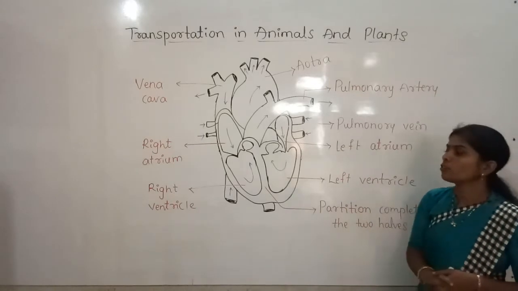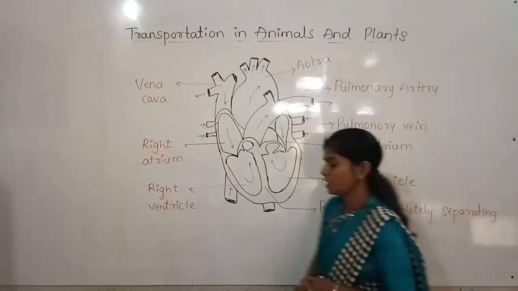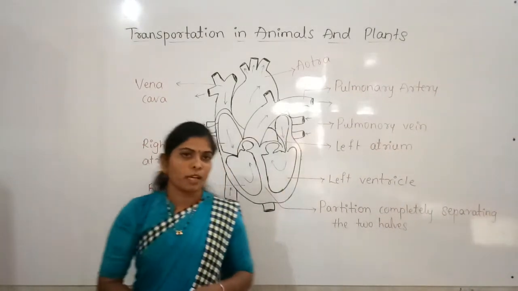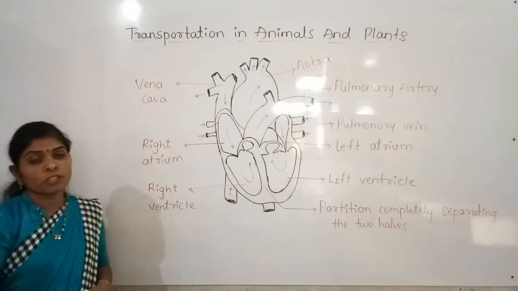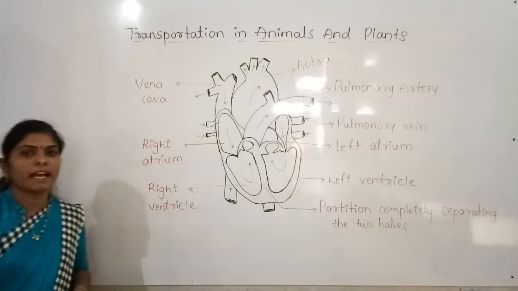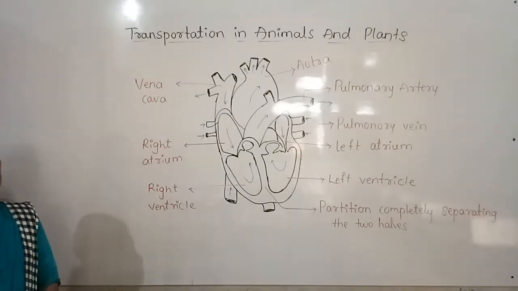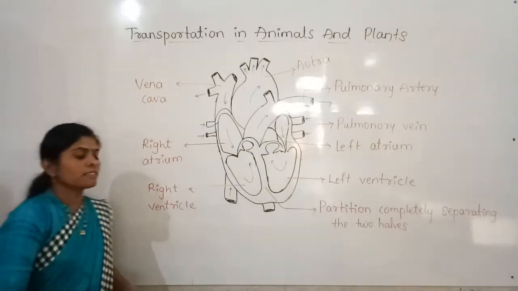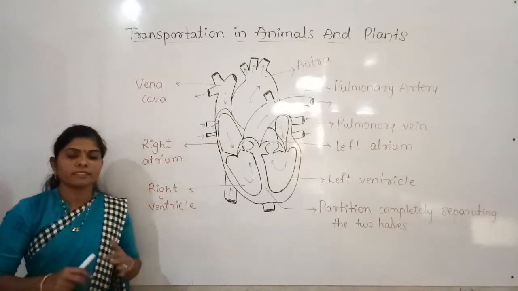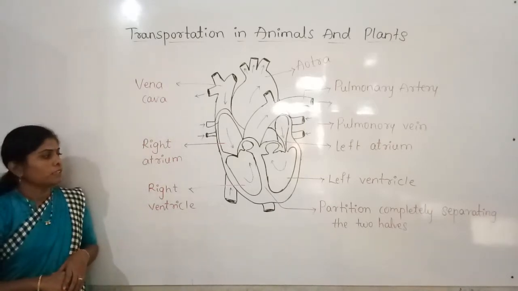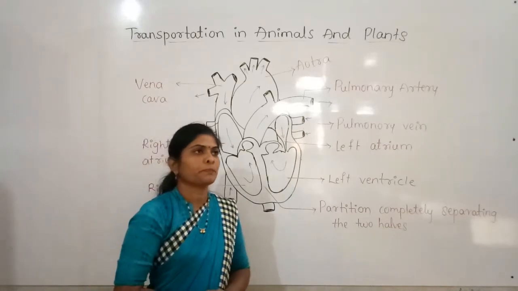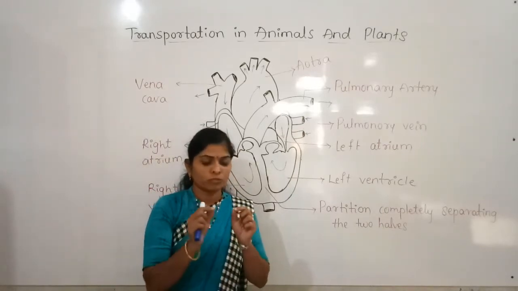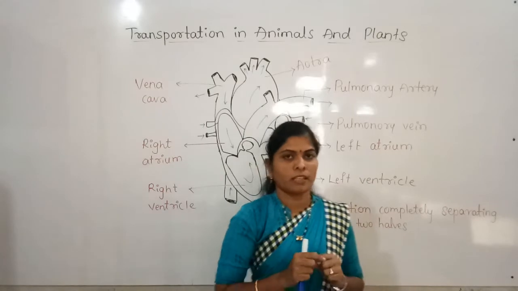So, as you all know, we are discussing transportation in animals and plants. In our previous class, we already discussed transportation, that is, the circulatory system. Now we can recap something about that.